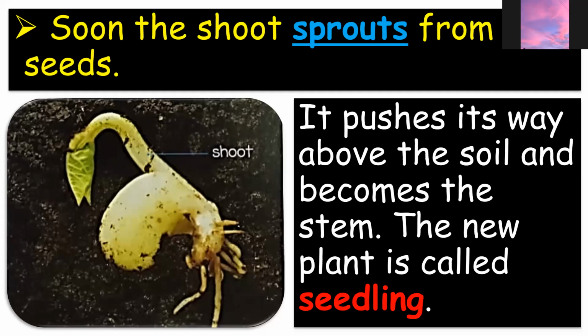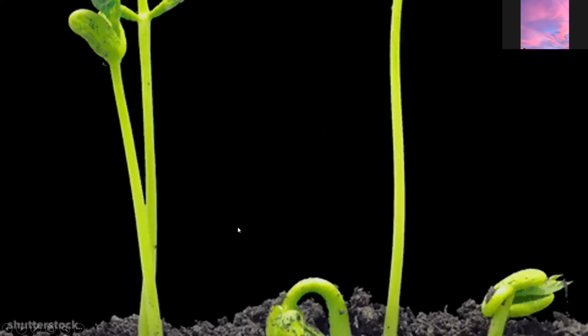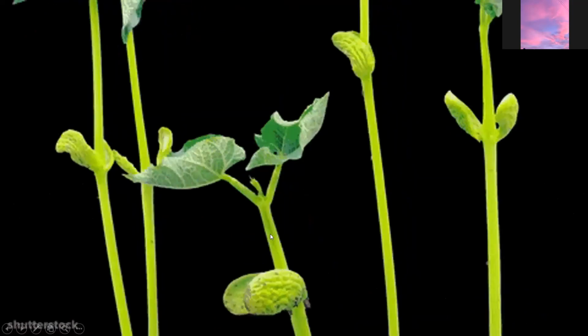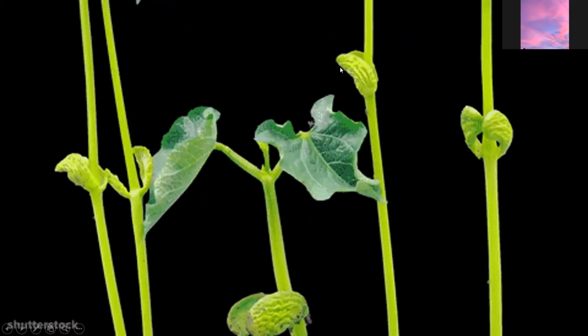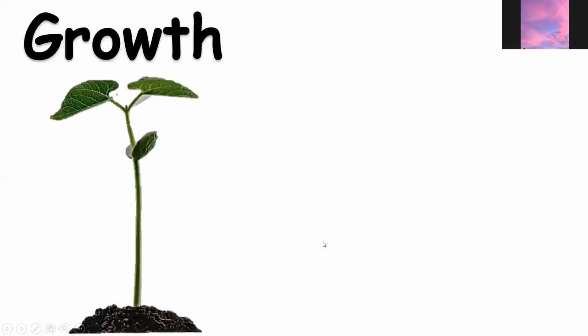Okay, right after germination, the seed already has a shoot, and then that shoot becomes a stem. Kids, if you can see that the plant has already come out of the soil, that is called a seedling. Okay, look at that. All right, so these are seedlings, as you can see on the screen. The seedlings are growing up, right? Next, number 3, we have growth.